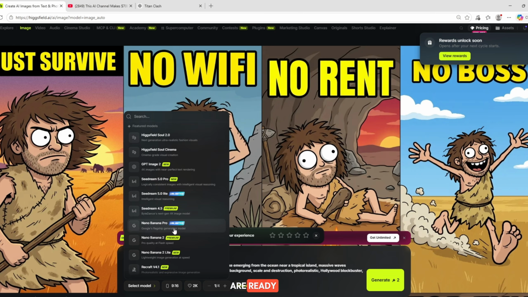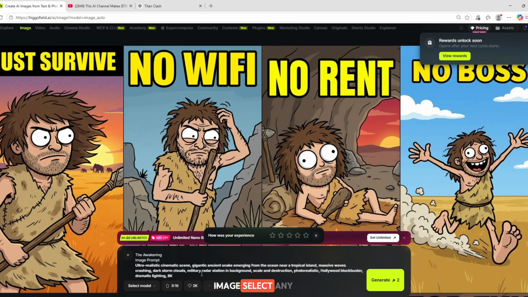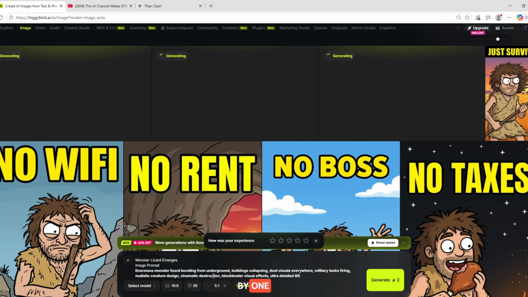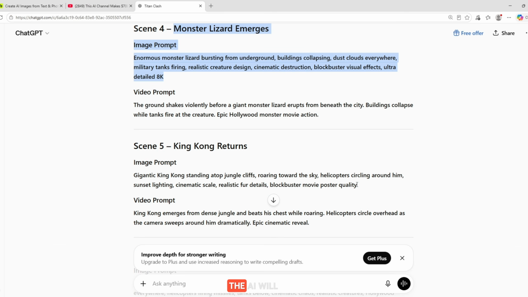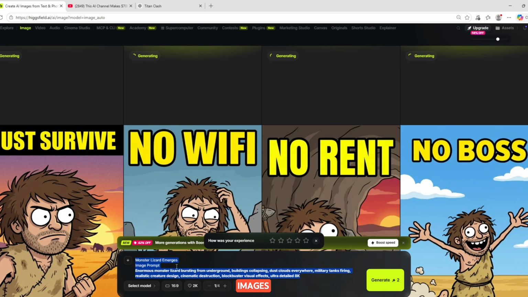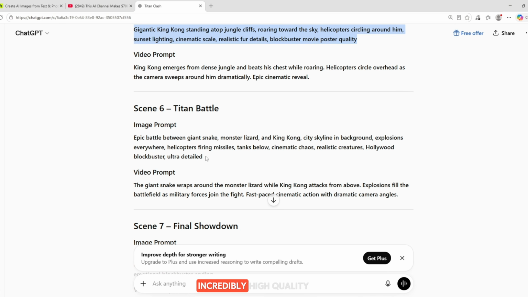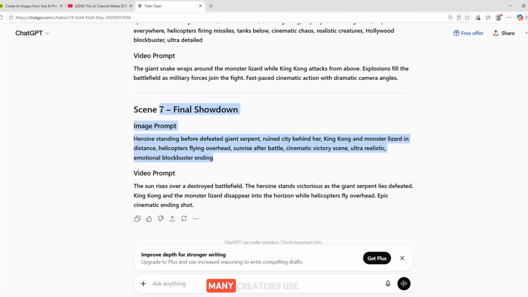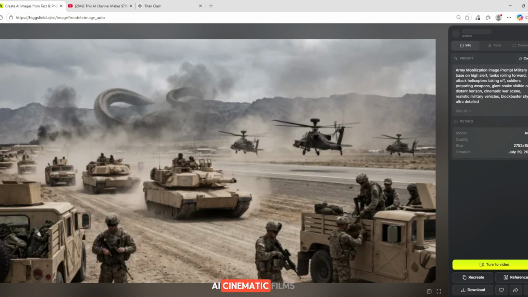Once your prompts are ready, click on Create Image. Select any image model you prefer, then paste each image prompt one by one. As you paste each prompt, the AI will start generating your images. This website creates incredibly high-quality cinematic images that look stunning and professional. Many creators use it to make AI cinematic films because the image quality is truly amazing.